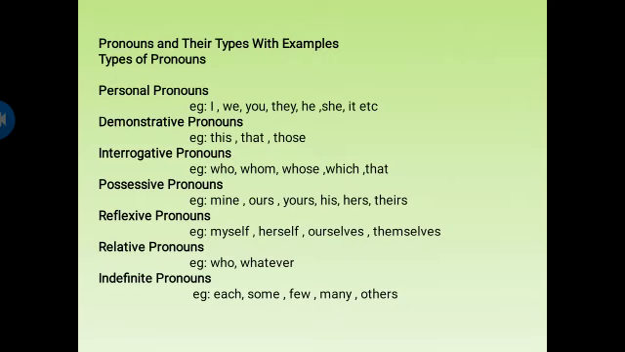There are different types of pronouns. First type is personal pronouns. In personal pronouns, we have I, we, you, they, he, she, it, etc. These are the personal pronouns. Demonstrative pronouns like this, that and those. Interrogative pronouns like who, whom, whose, which, that.